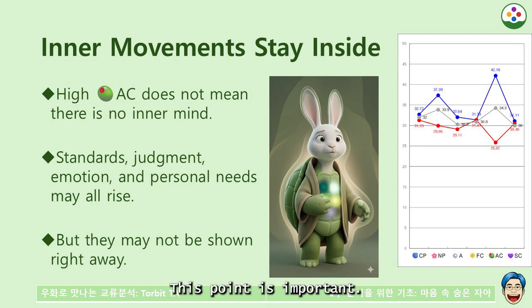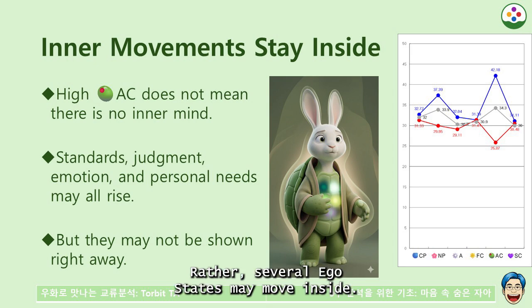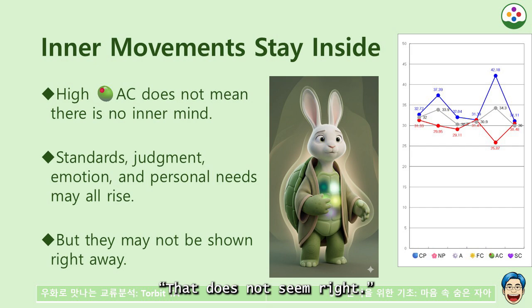This point is important. A person with high AC is not someone who has no mind inside. Rather, several ego states may move inside. When CP rises inside, the person may feel this way. That does not seem right. This seems to have crossed the line. Isn't this something that should not be done? However, the person may not say it immediately.